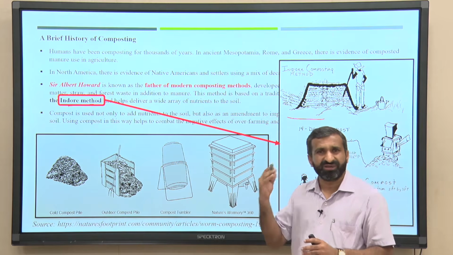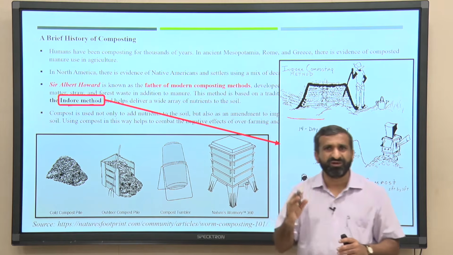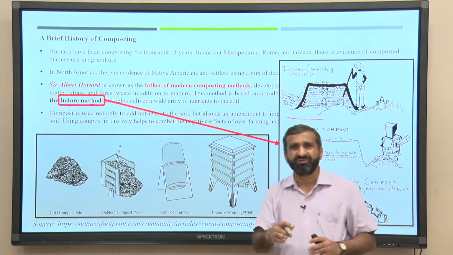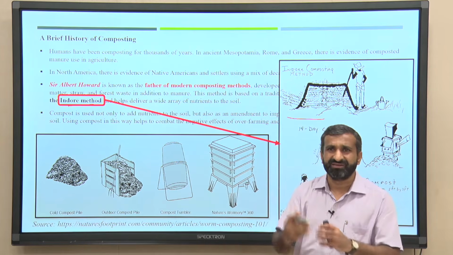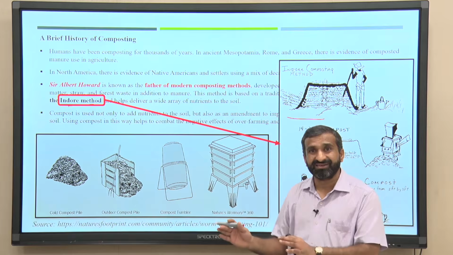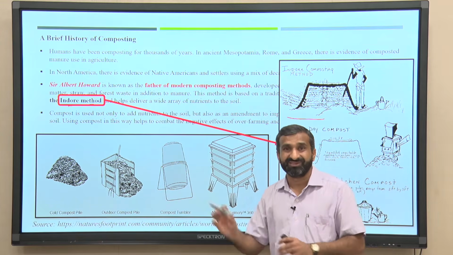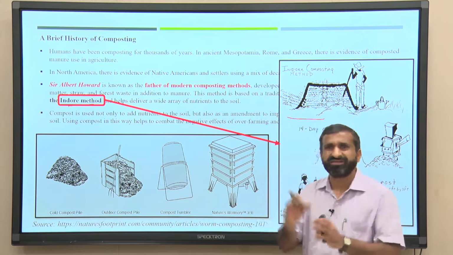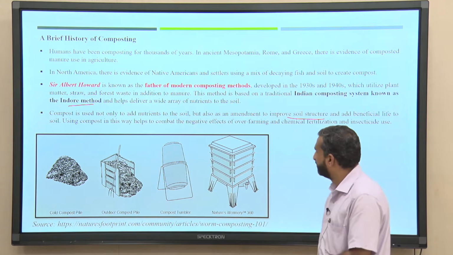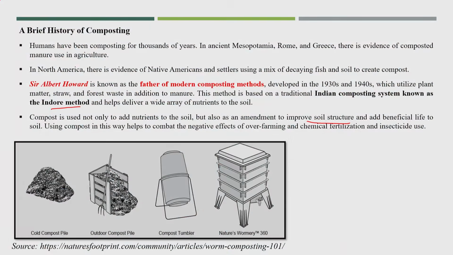I think he was around 70 or 80 years old when he came to Indore, and even at that age he was doing research and explaining what exactly the composting process is. So, I will just explain how he explained it.